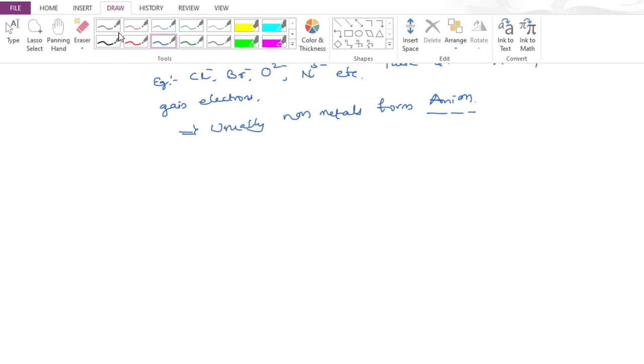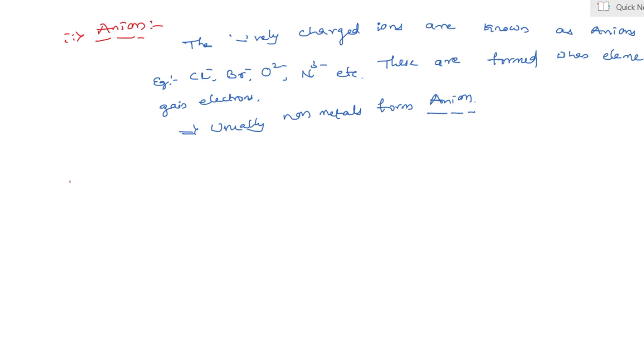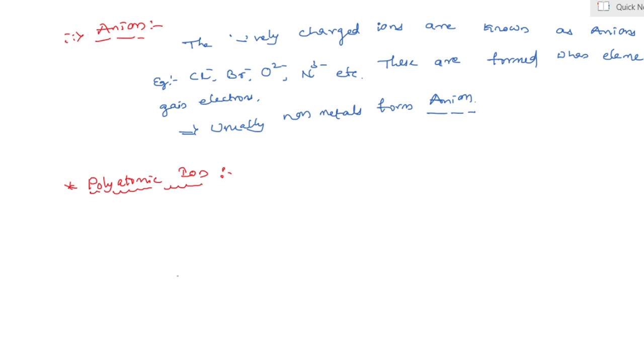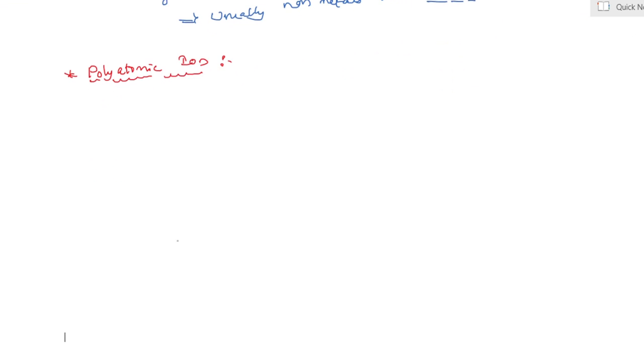Next one, polyatomic ion. A group of atoms carrying charge and acting as a single entity is known as a polyatomic ion.